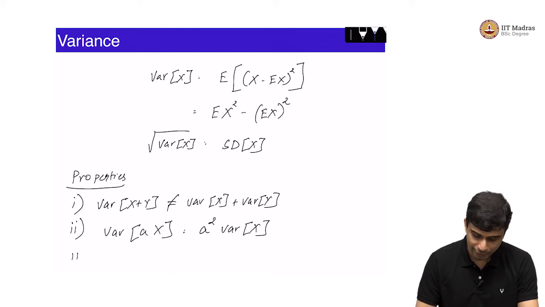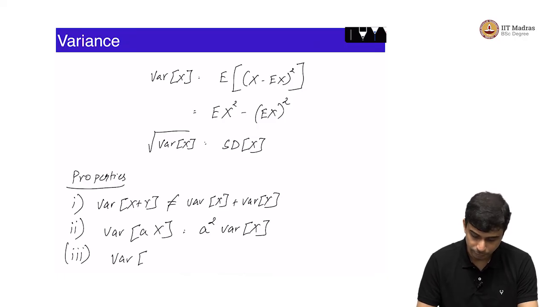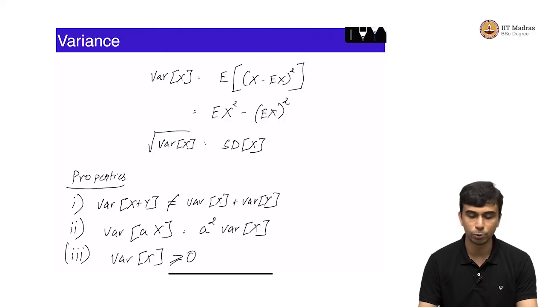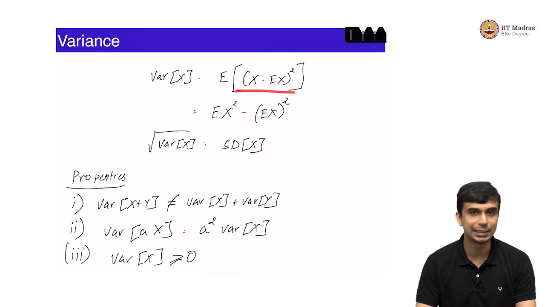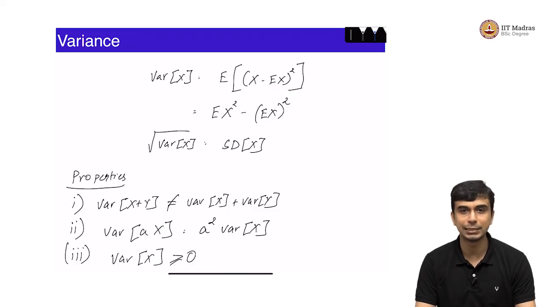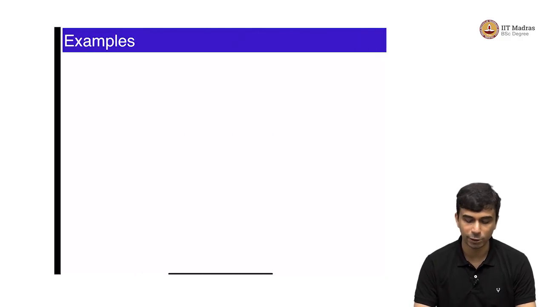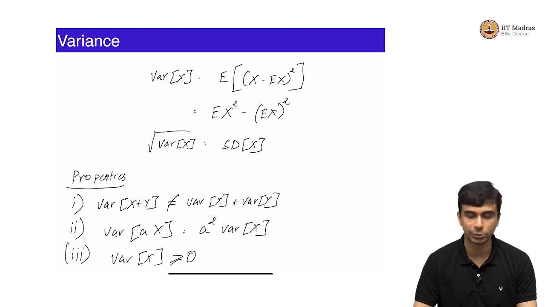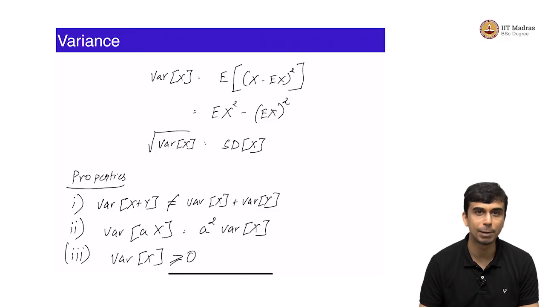And there is another trivial property, which is that variance is always non-negative. It can be 0 also. Variance of x is greater than or equal to 0. Why is that? Well, that is a consequence of the squared thing, expected value of x minus Ex the whole square. This is the average of the random variable given by x minus Ex the whole square. If you define y to be equal to x minus Ex the whole square, y is a non-negative random variable. So, expectation of a non-negative random variable has to be non-negative, or at least it can't be negative. It can be 0 if the random variable happens to be 0.